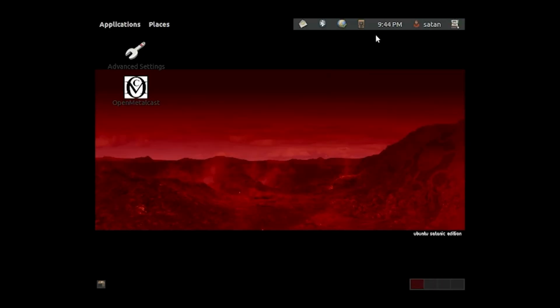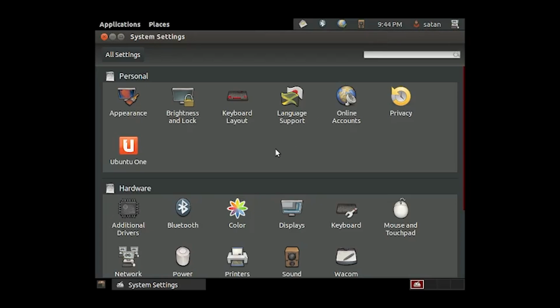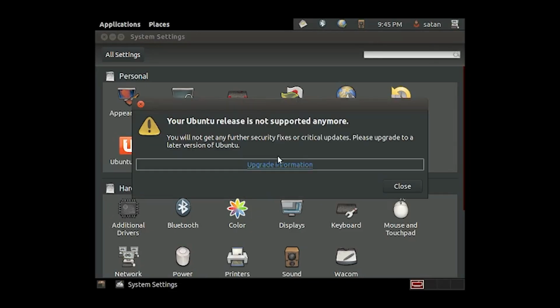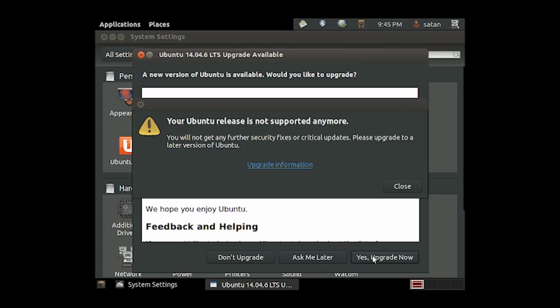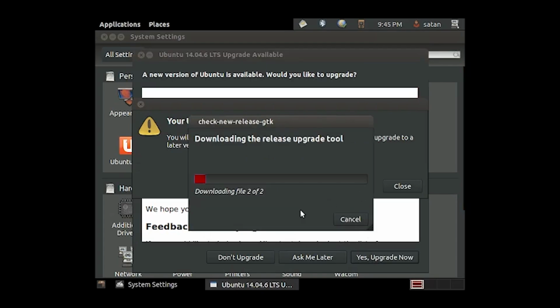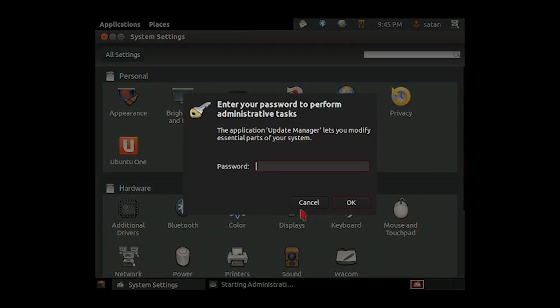Okay, so I figured out you go up here to system settings, and this is already massively better than Hannah Montana Linux. Oh, it's just telling me that I can upgrade. Yes, look at that. So much easier than Hannah Montana Linux. I don't even know why I'm upset about it because nobody's gonna use Hannah Montana Linux. But still, it should not be that hard.